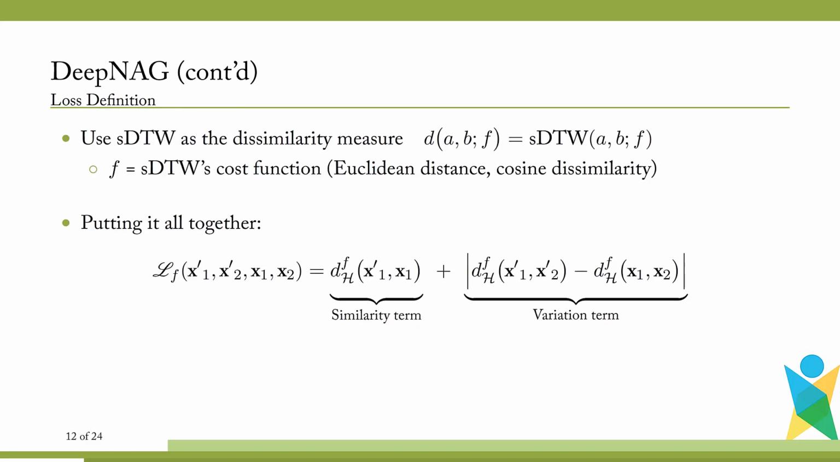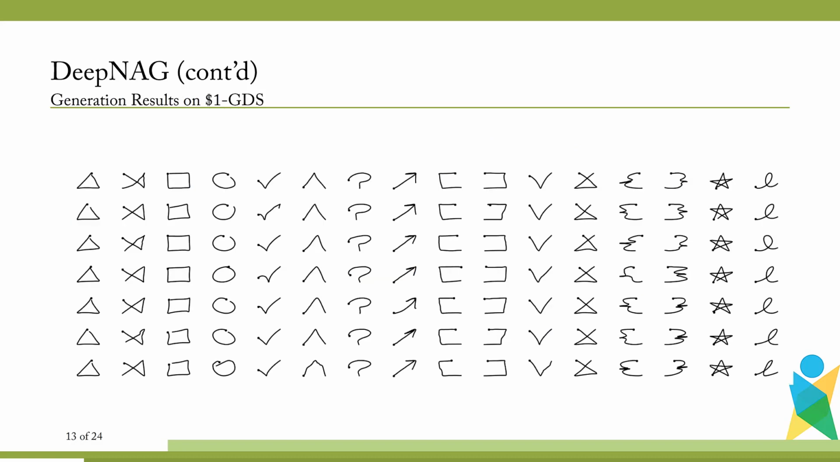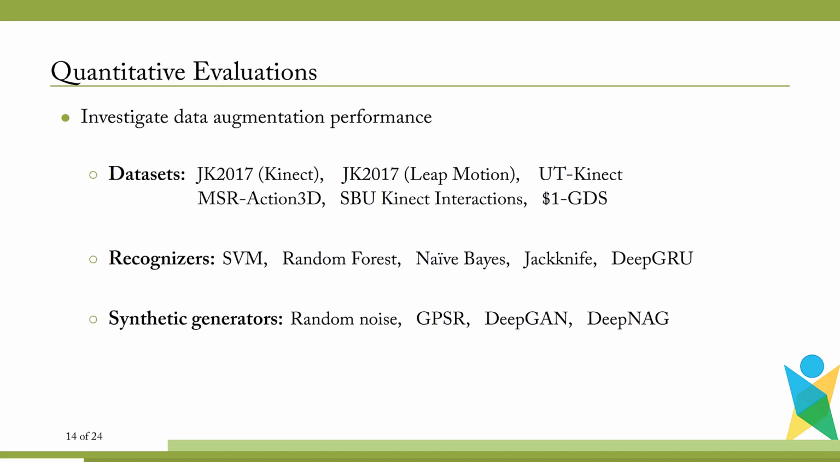Using what we discussed, we propose the following loss function to train our generator without the need for a discriminator network. Our loss function consists of two terms, a similarity term and a variation term. Given one fake sample x'1 and one real sample x1, the similarity term aims to reduce the dissimilarity between the two samples. On the other hand, the variation term tries to control the variation of the samples to make sure that the generated samples are as diverse as possible. In fact, if we train this model to convergence, we see plausible generation results.